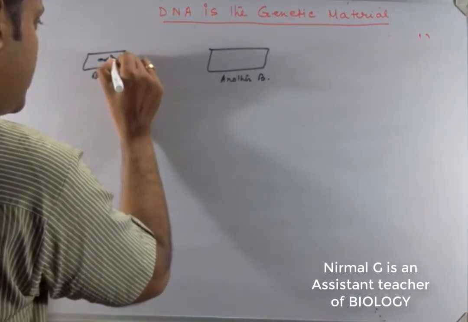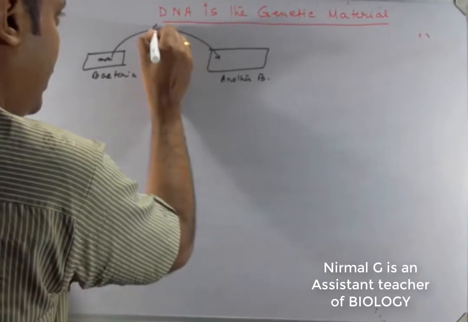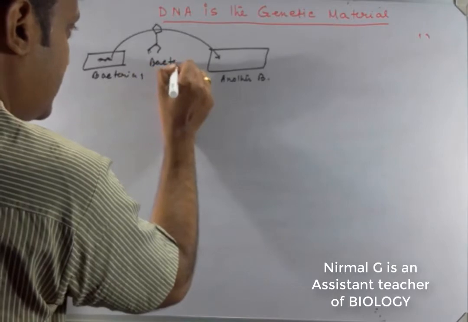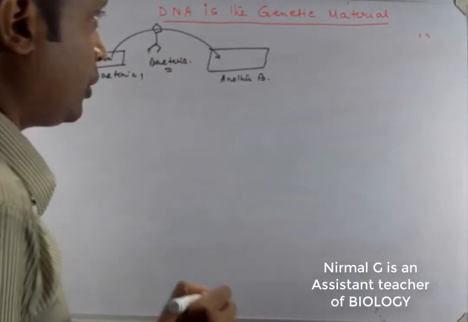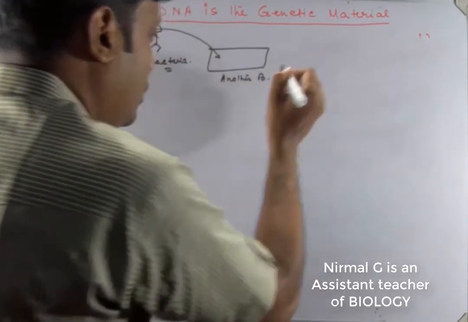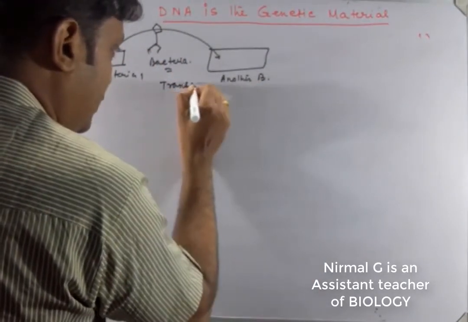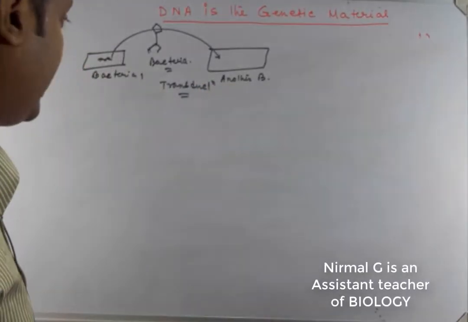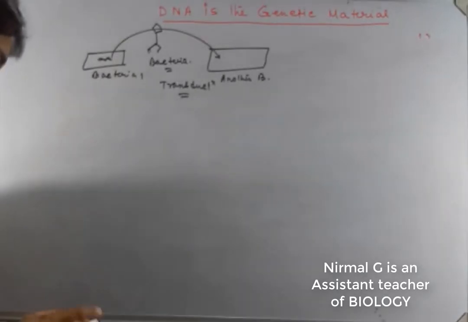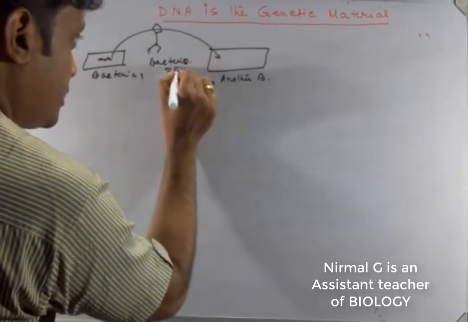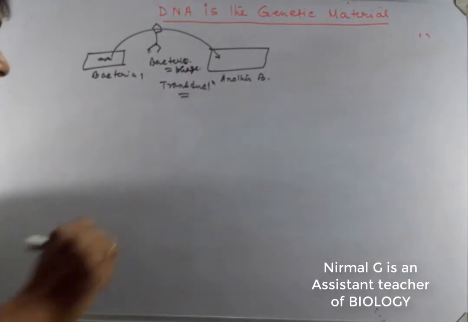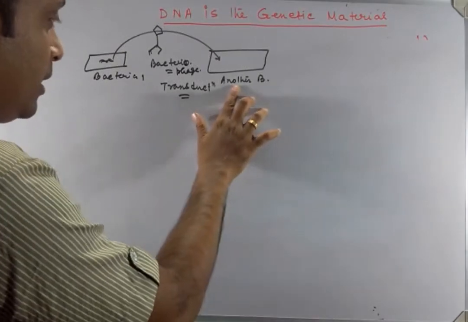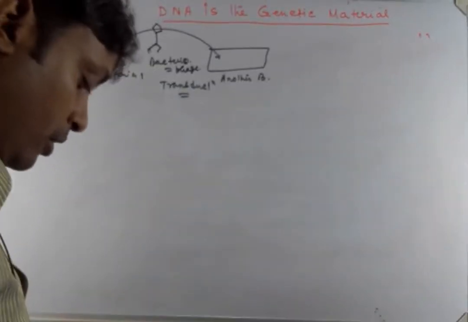If the DNA from this bacterium enters via the bacteriophage, suppose this is the bacteriophage, this type of reproduction is called transduction. In transduction, a bacteriophage carries the DNA from one bacterium to another bacterium and transforms it, so this is called transduction.